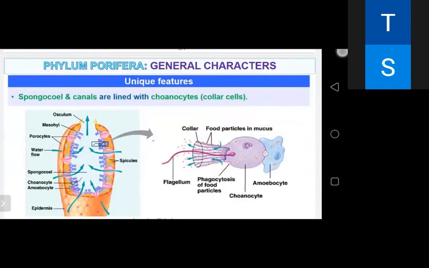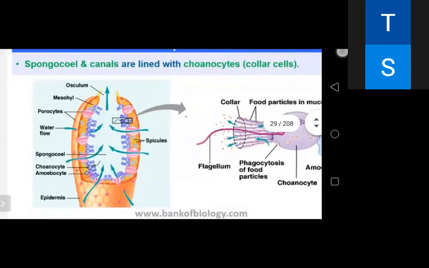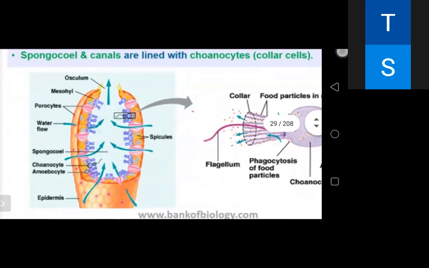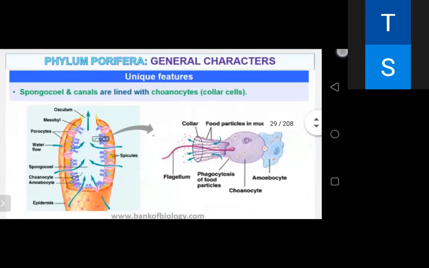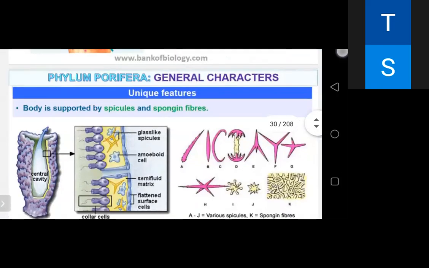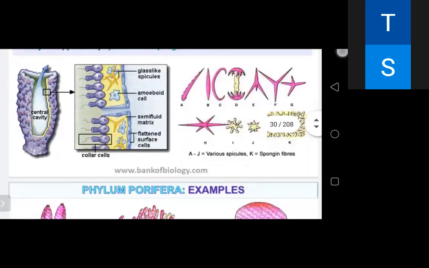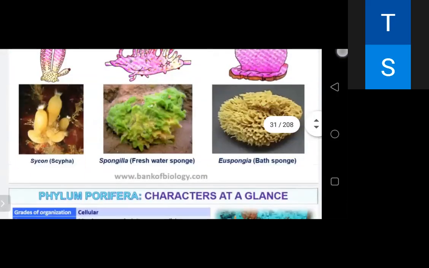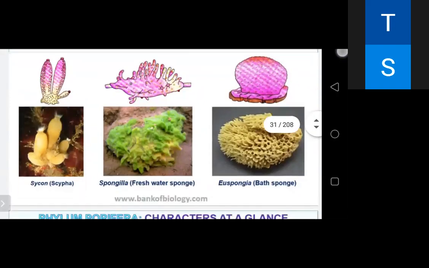Spongocoel and canals are lined by the choanocytes. They are collar cells. See how they are present. Body supported by spicules and spongin fibers. Amoeboid cells are there. They are helping in the digestion. Okay. So these are the examples of poriferans.